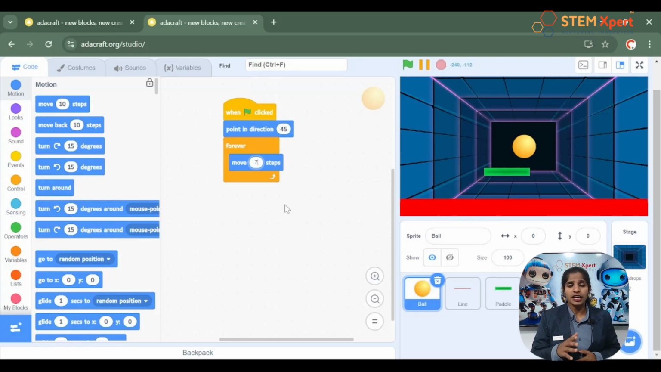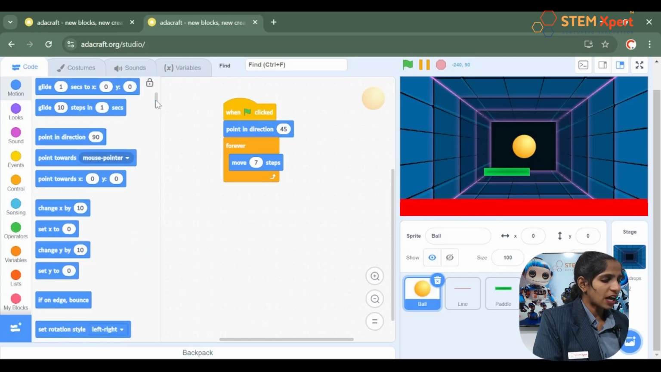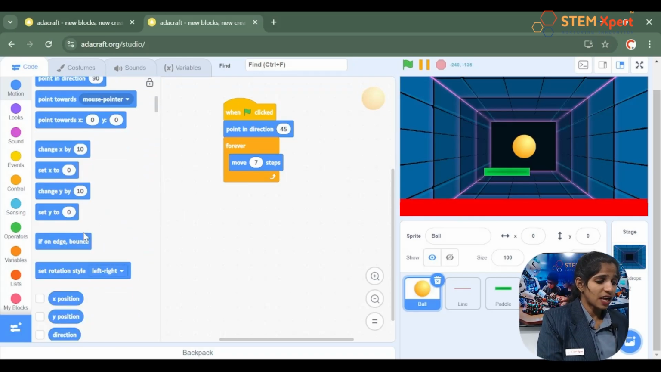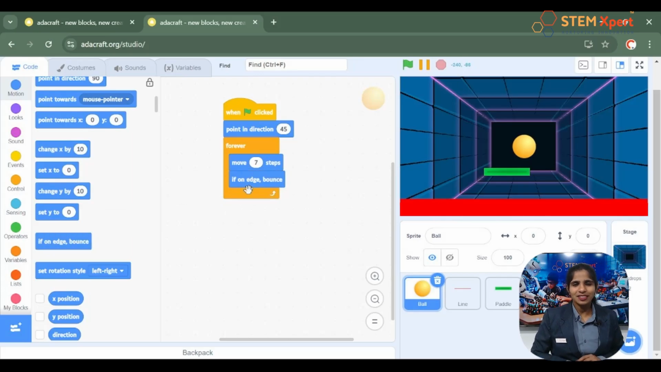So now hear this from me, okay? If I want to make my ball bounce, that is, if it touches the edge, it has to come back. How will I do that? Again, from the motion block, there is a block like if on edge bounce. Can you see that? Just drag and drop that to the algorithm part. Have you done that? The purpose of this block is that it checks whether the sprite touches the edge, and once it touches the edge, it will bounce it back. So this is the use of the if on edge bounce block, okay?